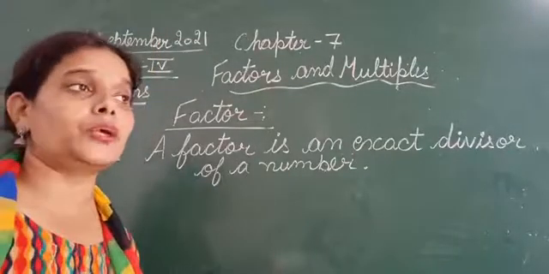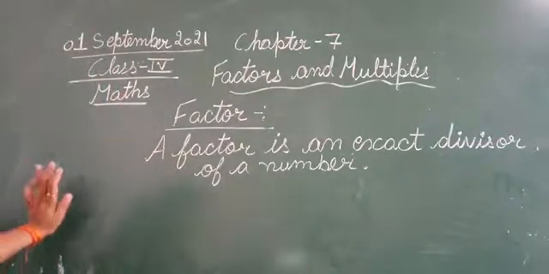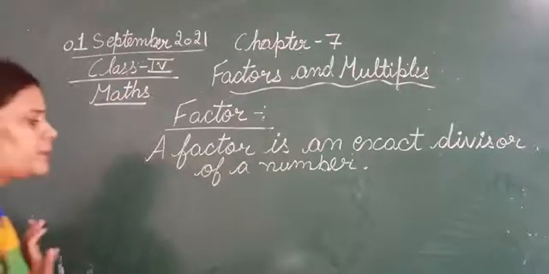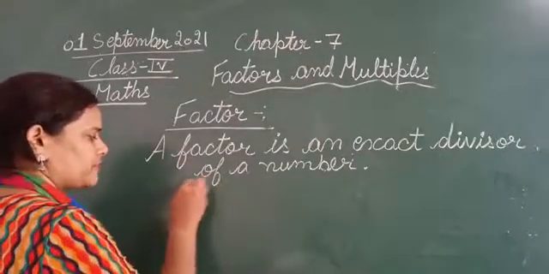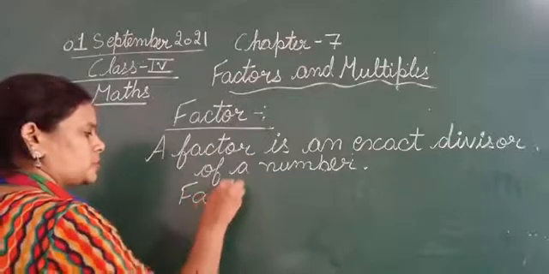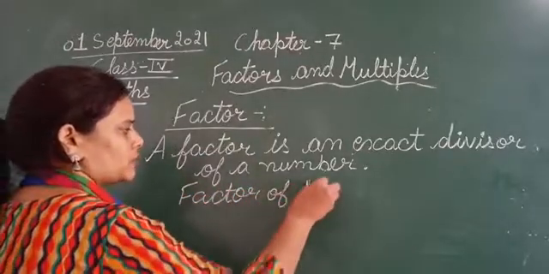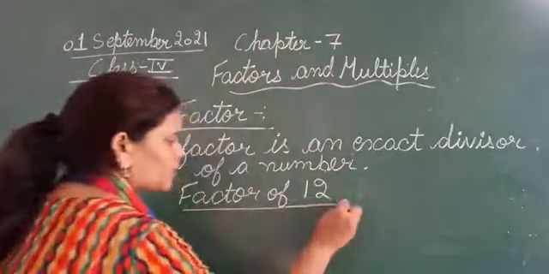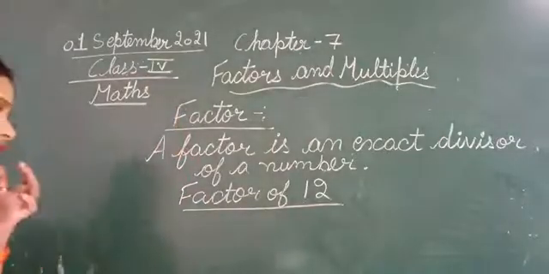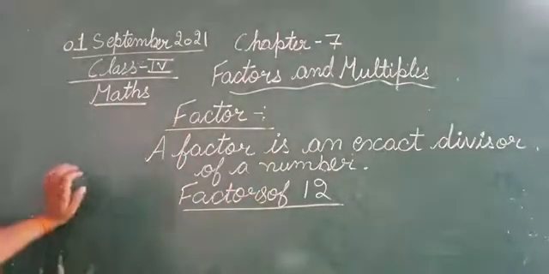Suppose the question is: find the factors of 12.